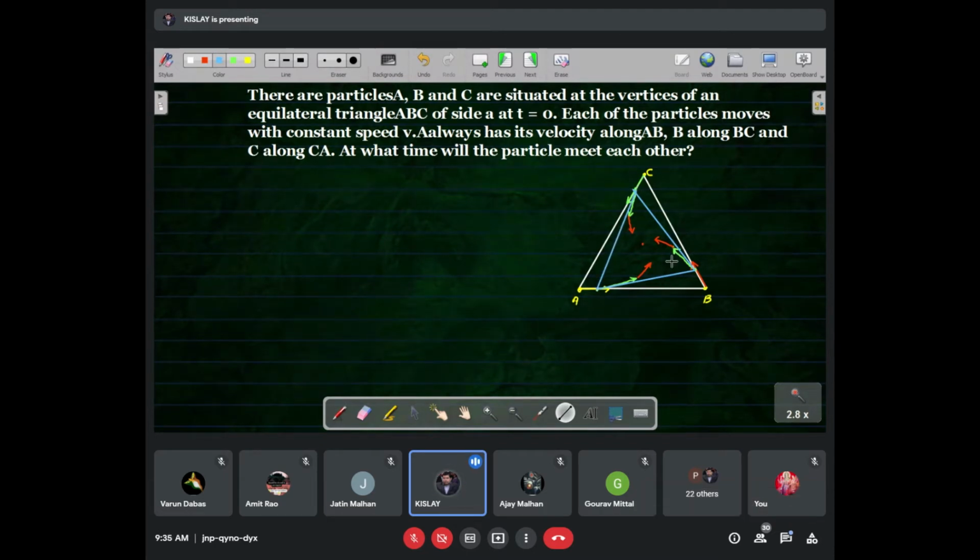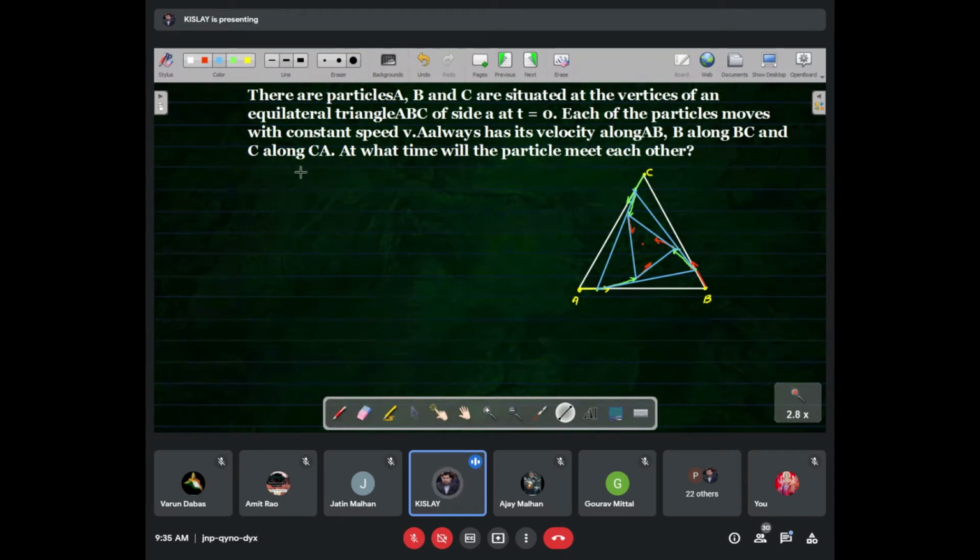In this way, the triangle is rotating. Let's say when C comes here, A comes here. Again, after 1 second, the triangle will be maintained. But we don't have to bother how the body is moving.